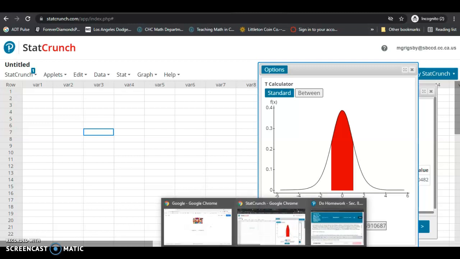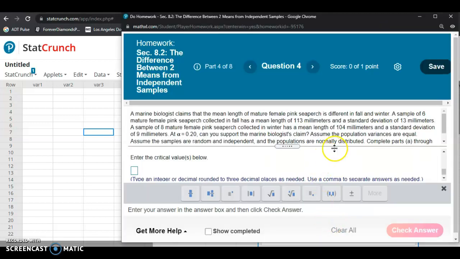But if you go back and read the problem carefully, it says at the end that we're going to assume that the population variances are equal. Now remember that the square root of the variance is a standard deviation. So if the variances are equal for the two populations, then that automatically implies that the standard deviations are also equal.